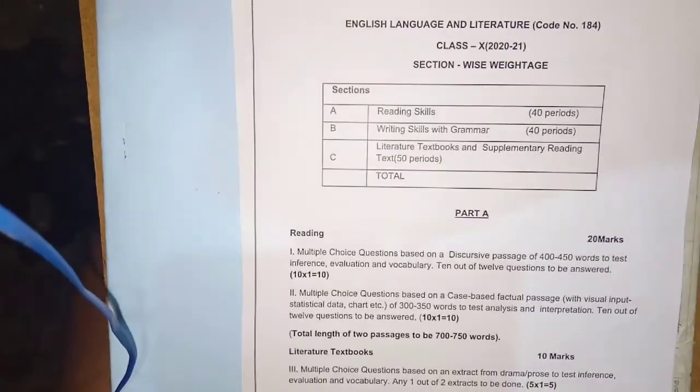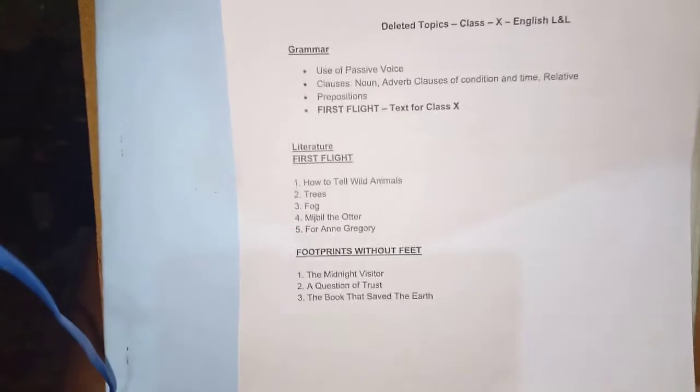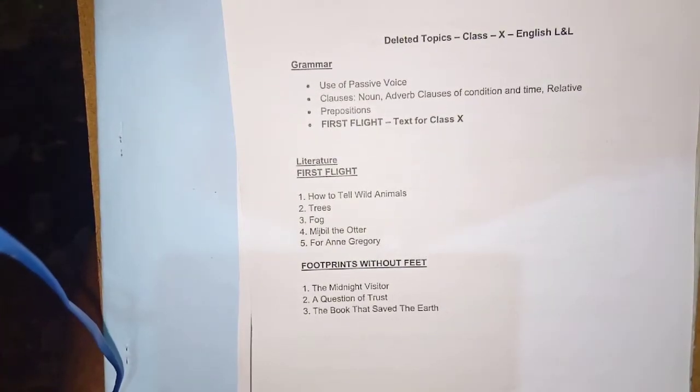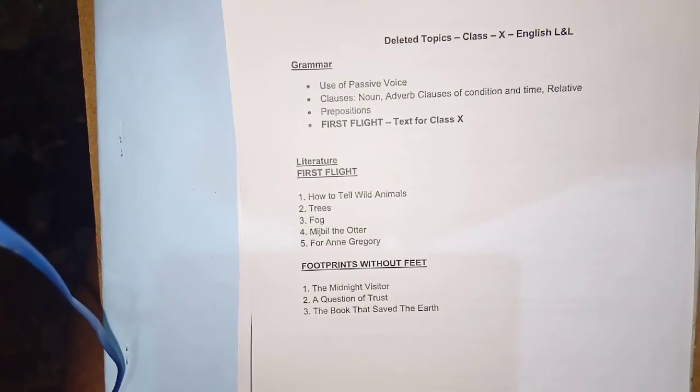In this class, we're going to discuss what changes happened. Understand, my dears, here are the deleted topics. We're going to discuss two books for 10th standard. One is First Flight, the textbook including poems, prose lessons and dramas. In this book, they deleted one poem, How to Tell the Wild Animals, and then a very important poem, Trees, and Fog, and Mitchell Otter for Anagogy. These are the topics deleted for the board examination 2020.